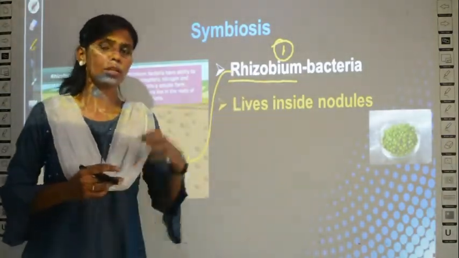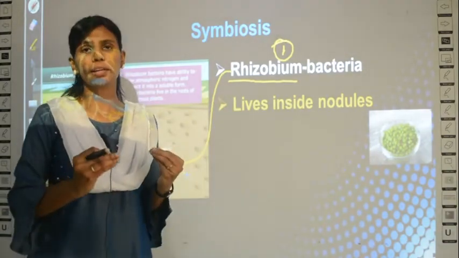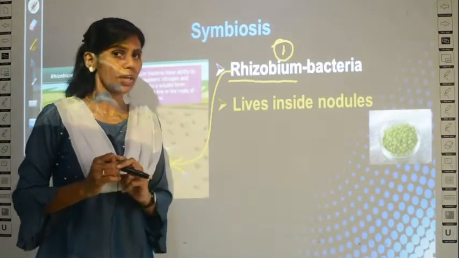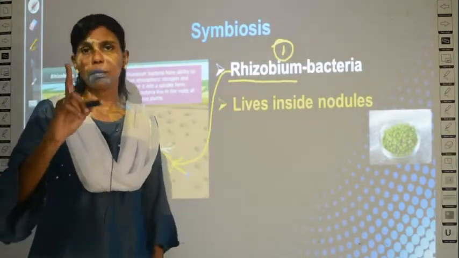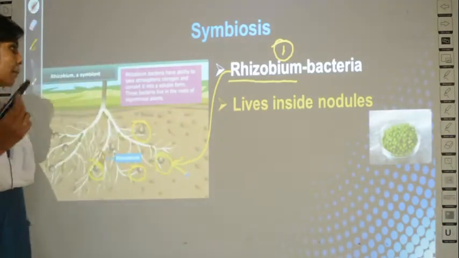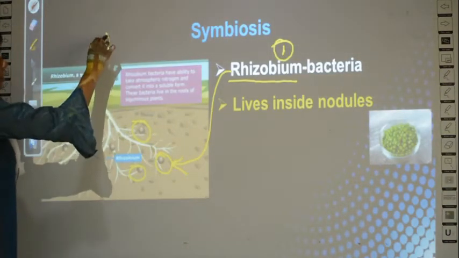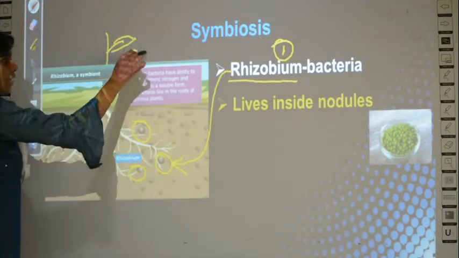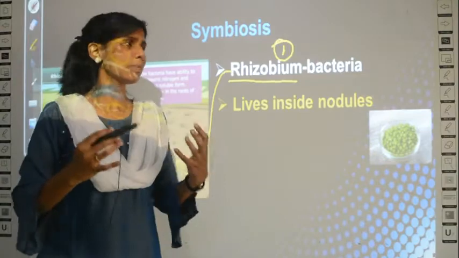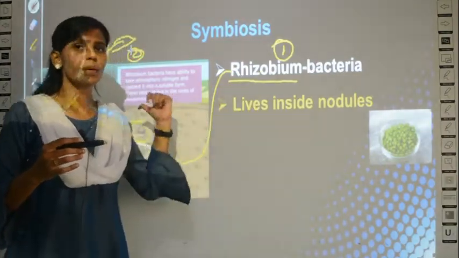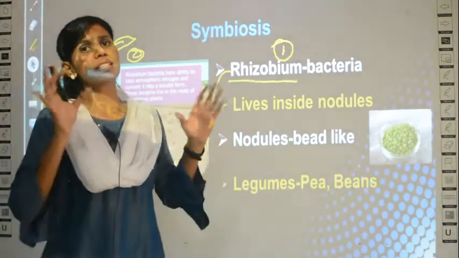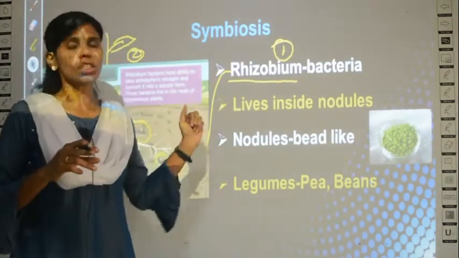I told you in this type of symbiotic relationship, organism 1 is benefited from organism 2. Organism number 1 is rhizobium. Who is organism number 2? The plant is organism number 2. How are they mutually benefited? How does this rhizobium benefit the plant? It will fix the atmospheric nitrogen for the plant.